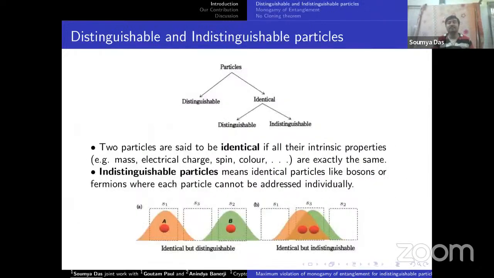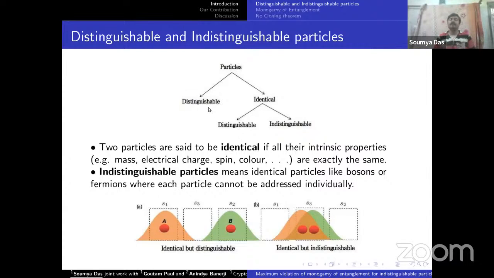Let us now technically define what is meant by distinguishable and indistinguishable particles. There are two kinds of particles in the universe: identical particles and non-identical particles. Among identical particles, we have distinguishable particles and indistinguishable particles. Non-identical particles are always distinguishable, which is why I make this column distinguishable.